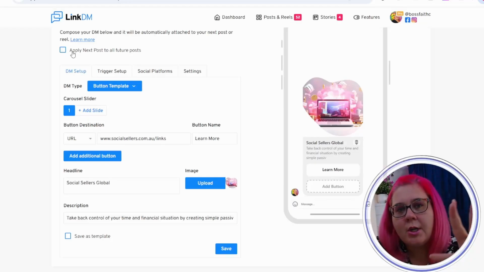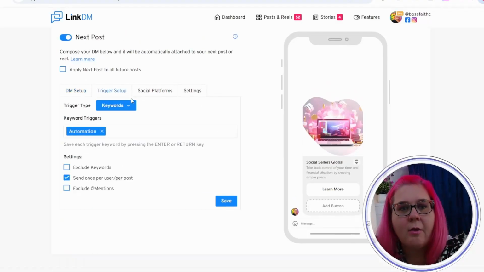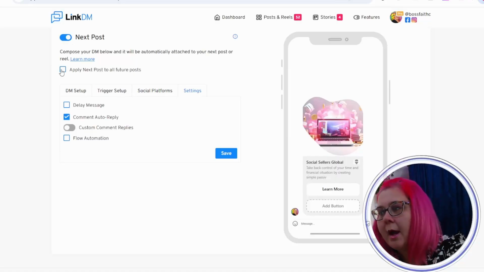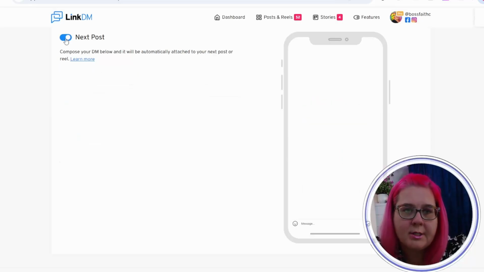This here is what you can set up if you want the next post that you put out to have it. Now, of course, you have to have keywords and you can choose the social media platforms and the settings and everything again. But if you tick this, it applies to every post. So just be warned, because that made it really hard for me when I first discovered it.